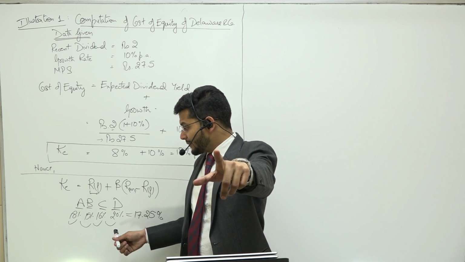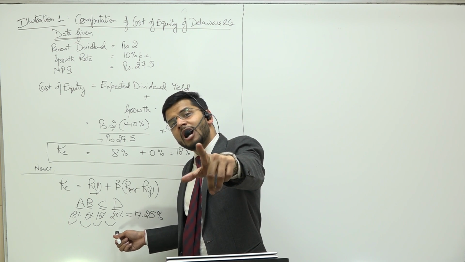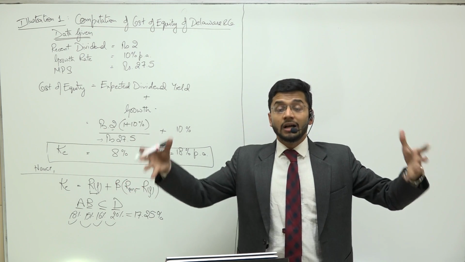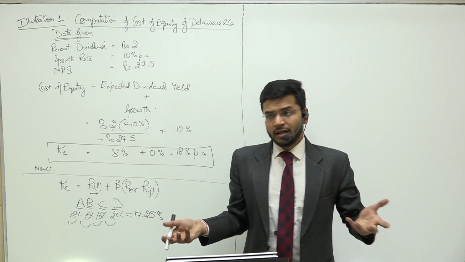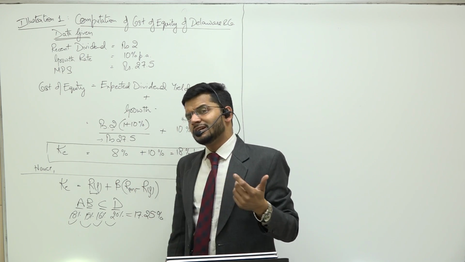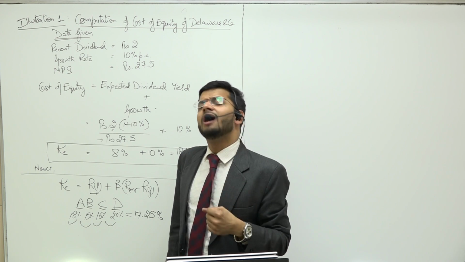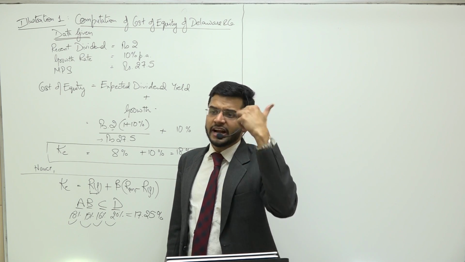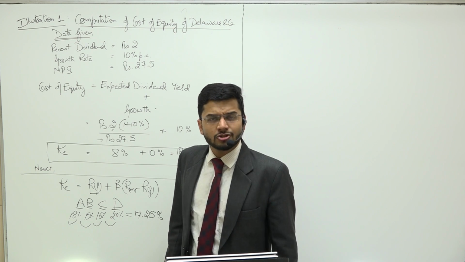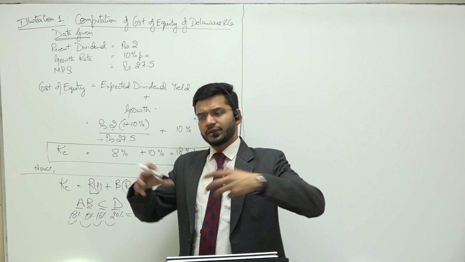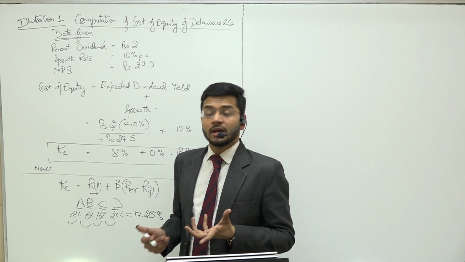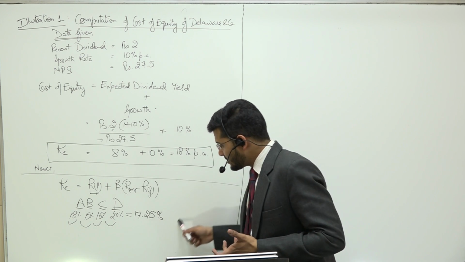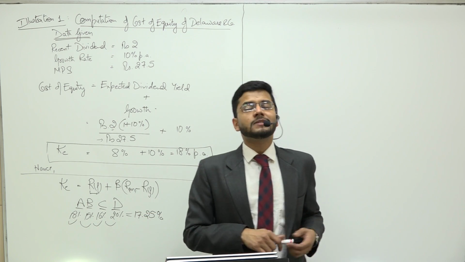But guys, D is also giving you the highest risk, because risk is more in D. Higher the risk, higher will be the return. How is D earning a high return? By taking additional risk. And the risk can be in the form of debt, using debt capital in your capital structure. That increases your risk, but increases your return as well. So higher the risk, higher will be the return. But the industry as a whole is earning 17.25%.